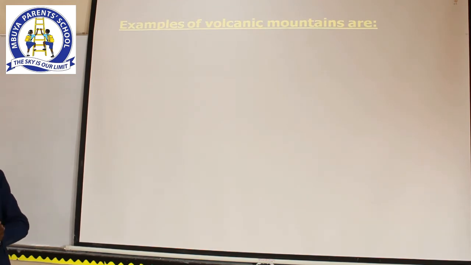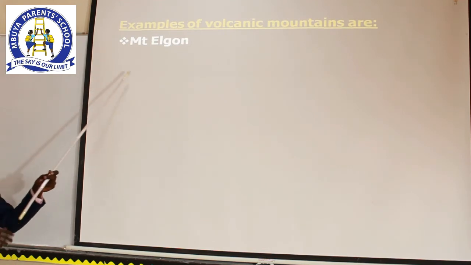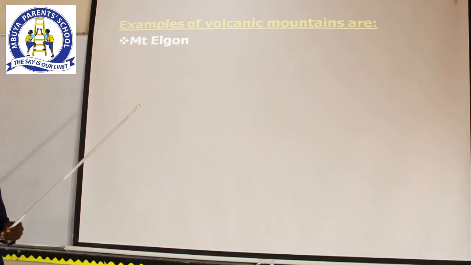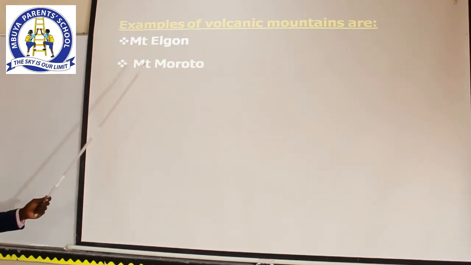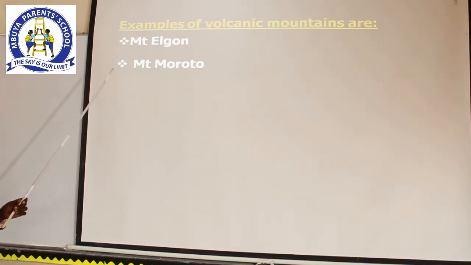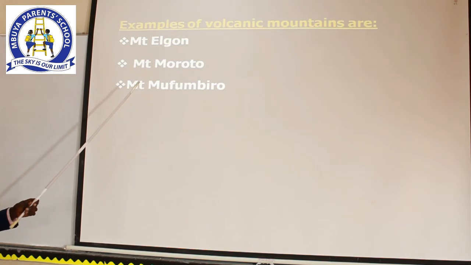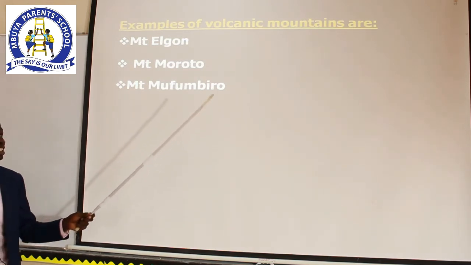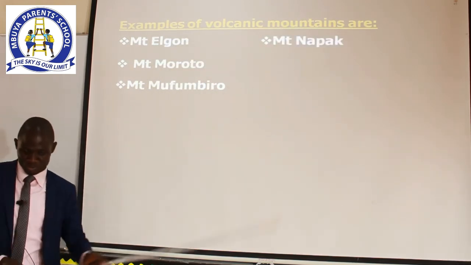Okay, let us look at the examples of volcanic mountains. One of the mountains that is volcanic is Mount Elgon. Then the other one is Mount Moroto. Another volcanic mountain is Mount Mufumbiro, and then Mount Napak.